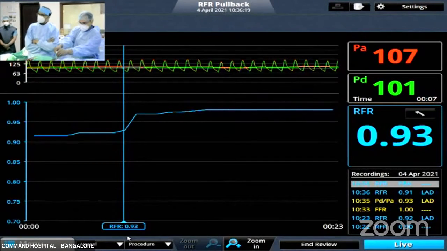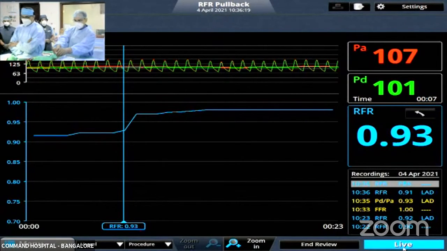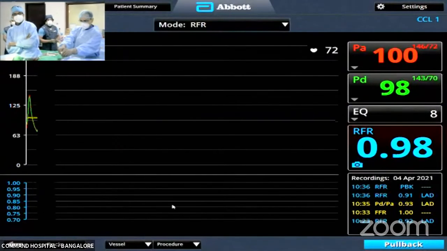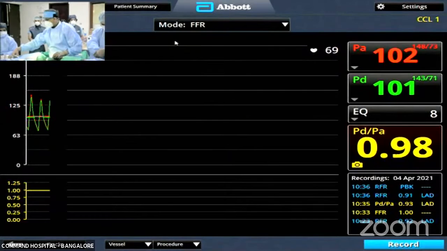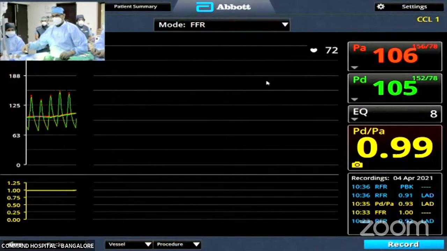So let us do an FFR as well. We will try and get every single parameter to prove what I think is the correct strategy. That's a good thing to do. Yes. And then do that. AP cranial.